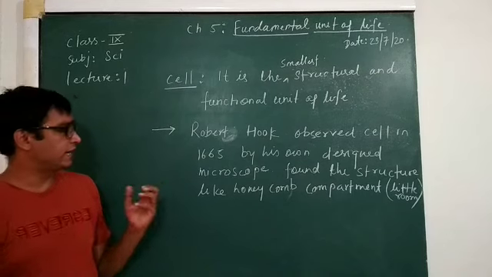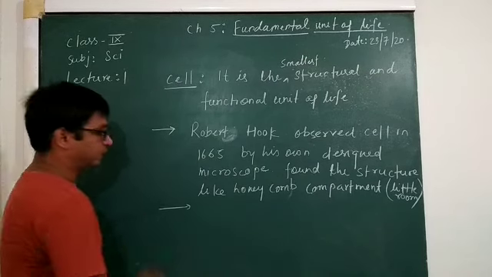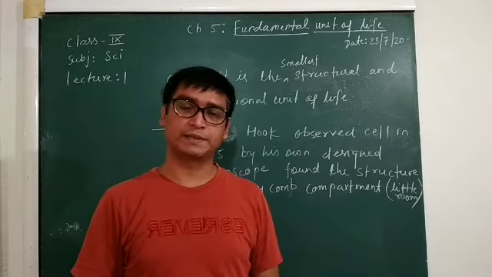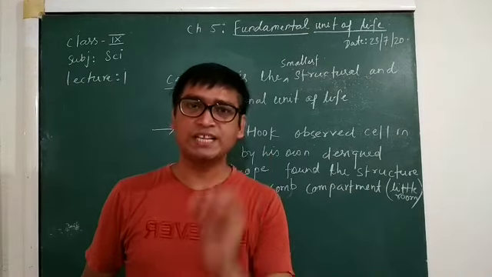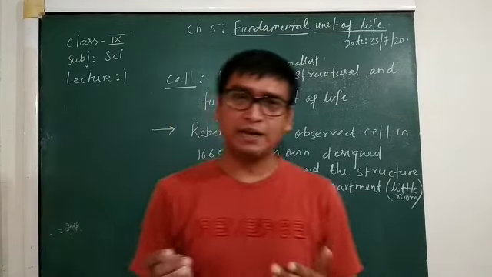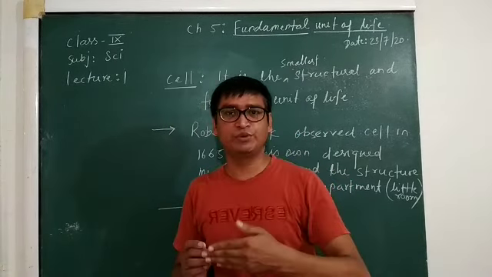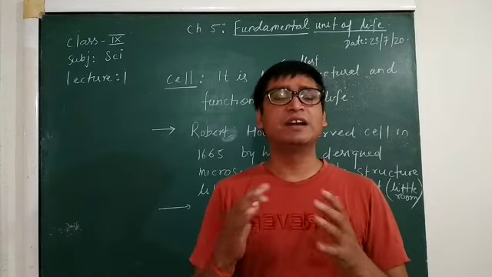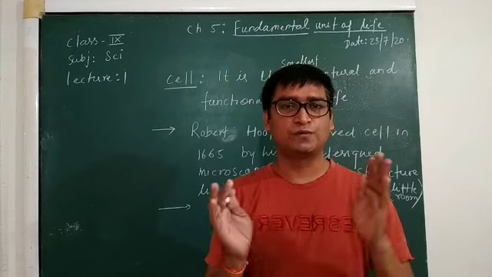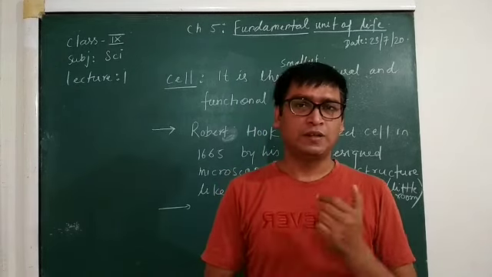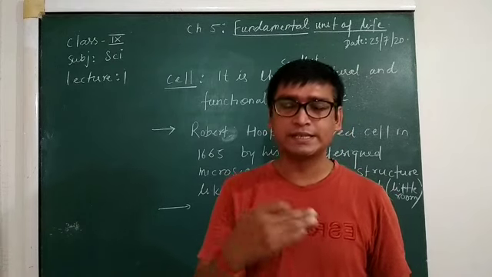So he also said that all the living organisms are composed of these cells, because this is the smallest unit of all living organisms. You know that the cell is the smallest unit. Then a large number of similar type of cells combine together to form tissue. Then tissue forms an organ. Then organs form an organ system.